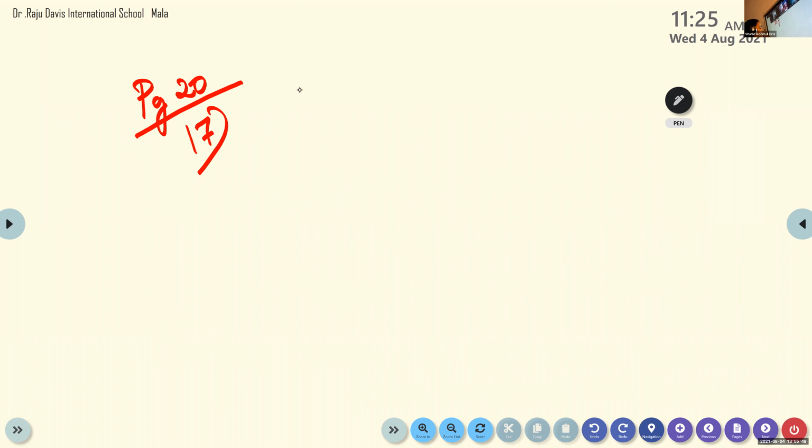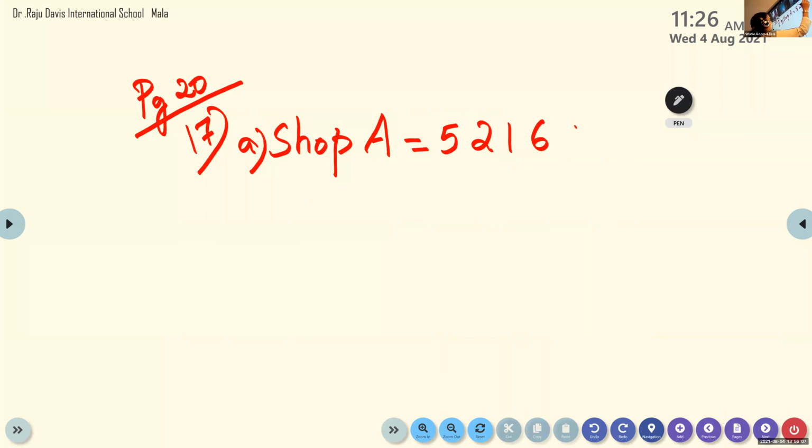So first number, shop A: 52163. I want to separate this number using a comma.